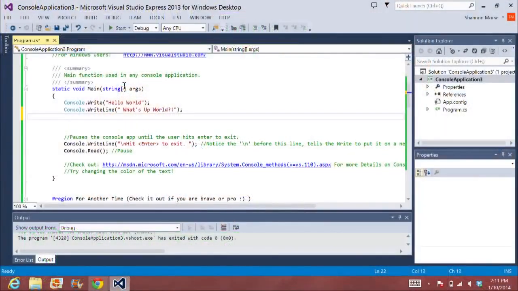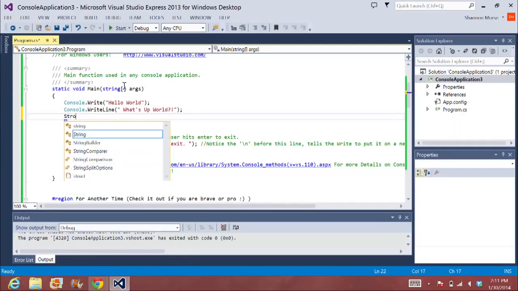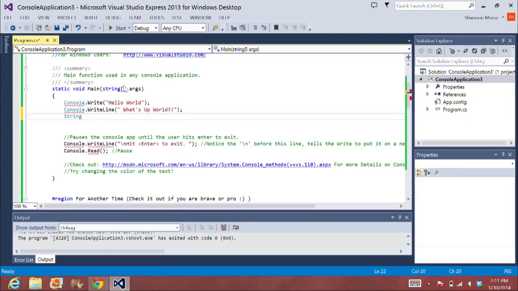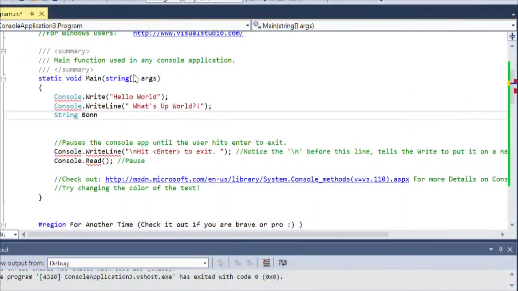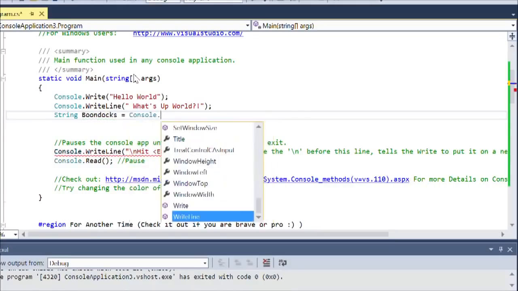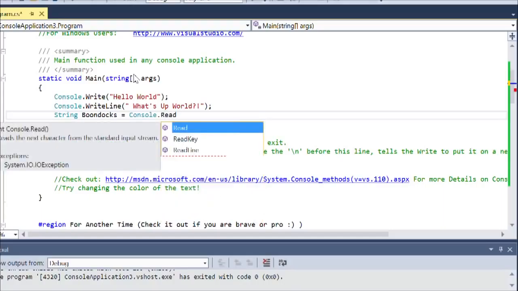Okay, so the next part gets a little bit more complicated, but it's still along this line of beginner speech. So this one, I'm going to make a string that's called my variable string, and you can call it whatever you want. I'm going to start with string, and this is where we're going to get into variables, our second segment for this episode. So string, and then the next line, I'm going to call it boondocks. Because I can. Because nobody can stop me.